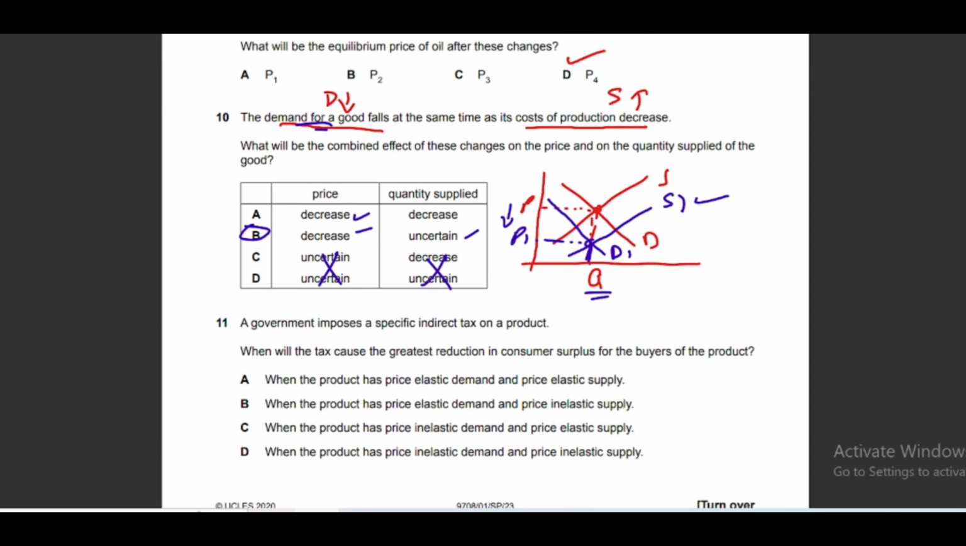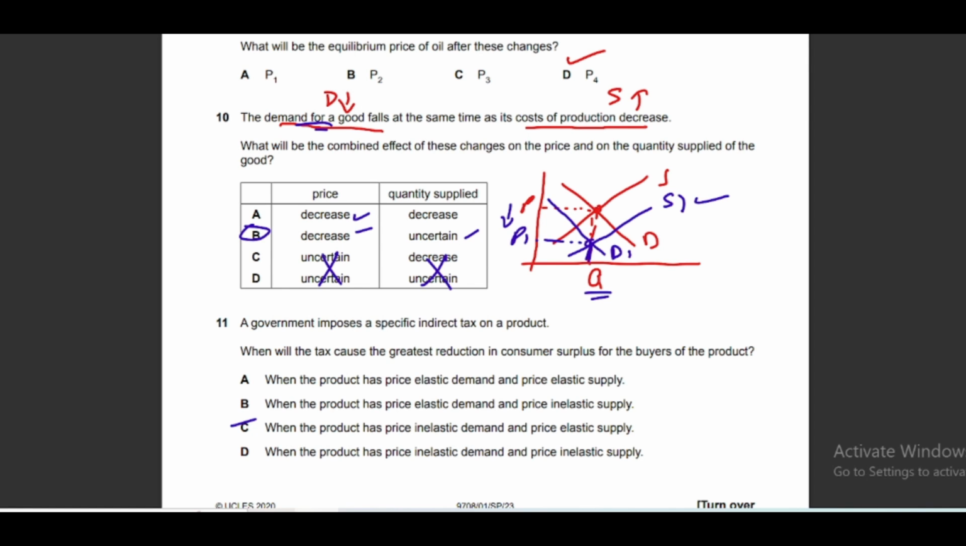Moving to question number 11. A government imposes a specific indirect tax on a product. When will the tax cause the greatest reduction in the consumer surplus for the buyers of the product? Right, so consumer surplus is the difference between the market price and the price the consumer is willing to pay. You already know that, and the impact will be greater if demand is inelastic and supply is elastic.